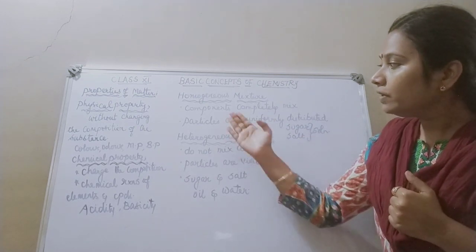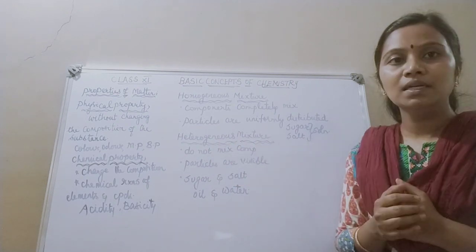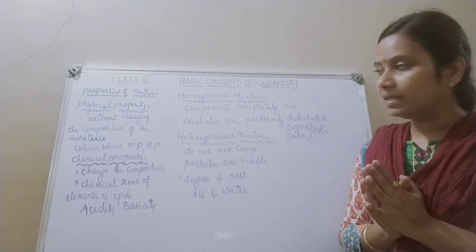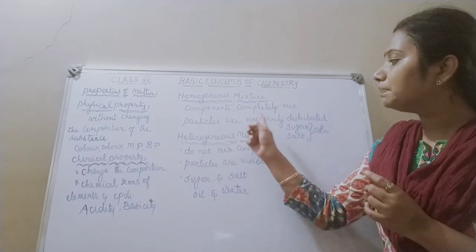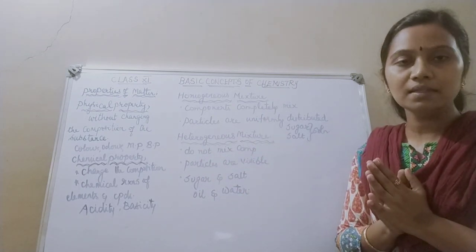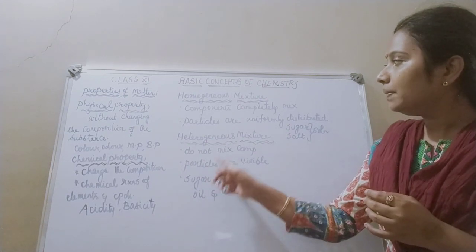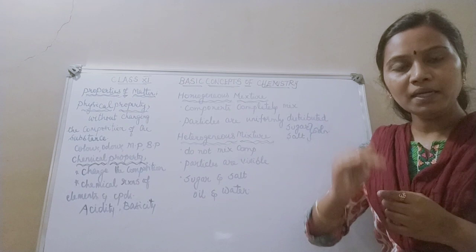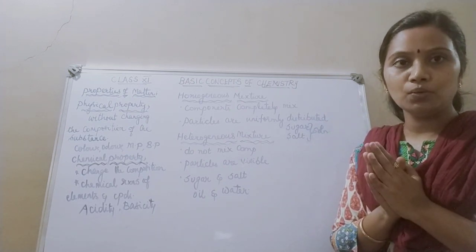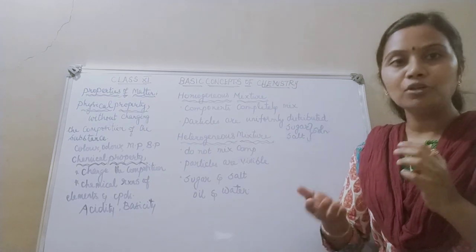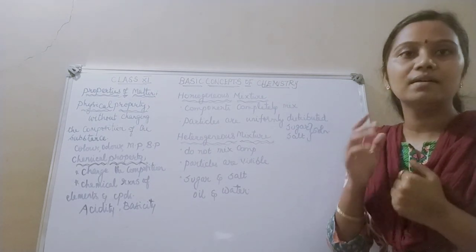Okay. Moving to the second classification, heterogeneous mixture. See, hetero means different. So here the components do not mix completely with each other. Will the particles be uniformly distributed? No, the particles will not be uniformly distributed. They will be settling at the bottom, so the particles are visible to the naked eye.